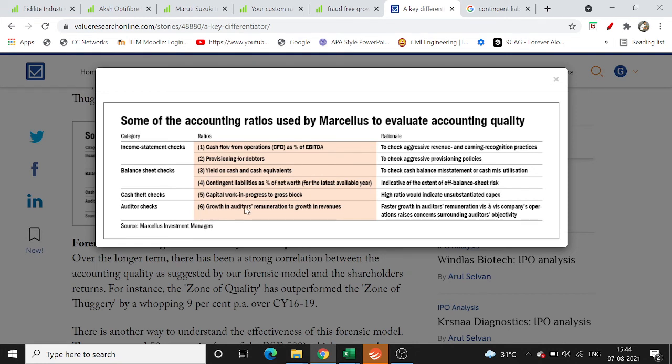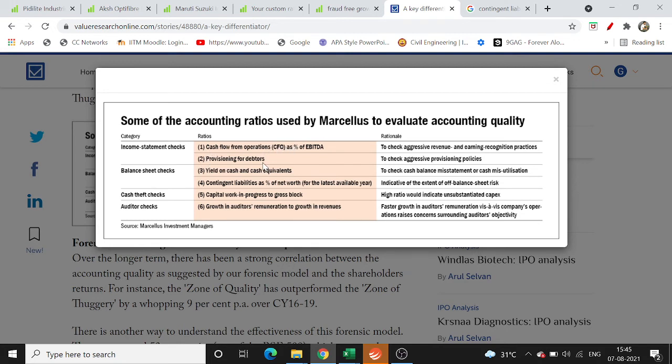Now, why is this growth in auditor remuneration to growth in revenue important? Because if there is any accounting fraud, you need to settle it with the auditor also. The auditor will always know that there is some fraud, and you need to pay more and more to the auditor to cover up for that. So hence it is a very good parameter. It is the first parameter we have in our ratios.